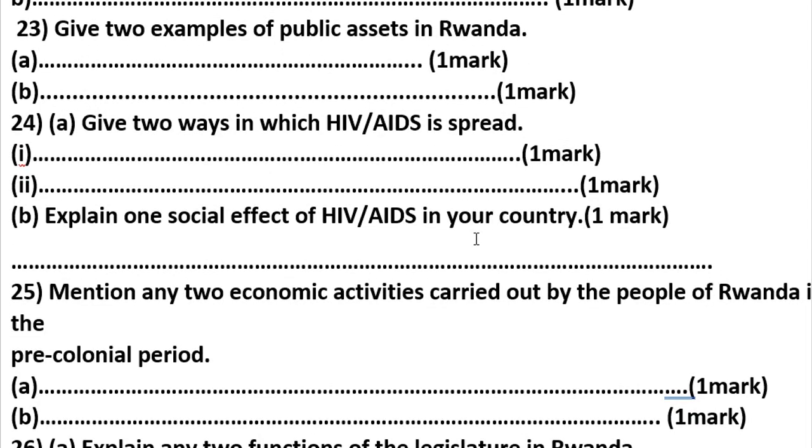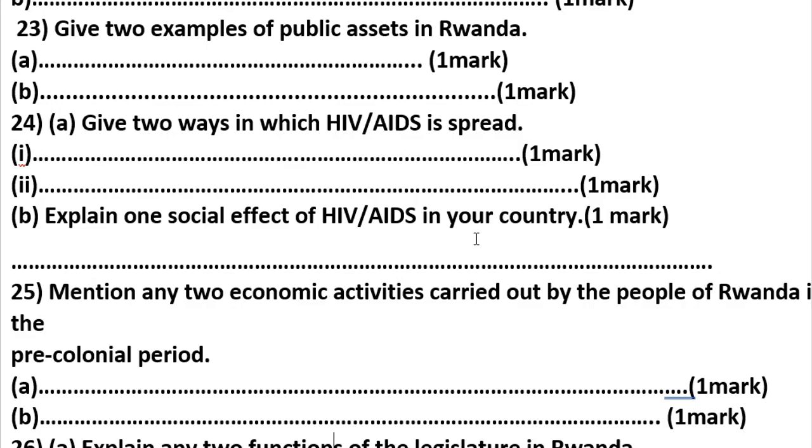So let's go to 24B. Explain one social effect of HIV/AIDS in your country. There are many, but we can say depopulation in an area. It means few people are there because they have been killed by HIV/AIDS. Loss of skilled labor force.